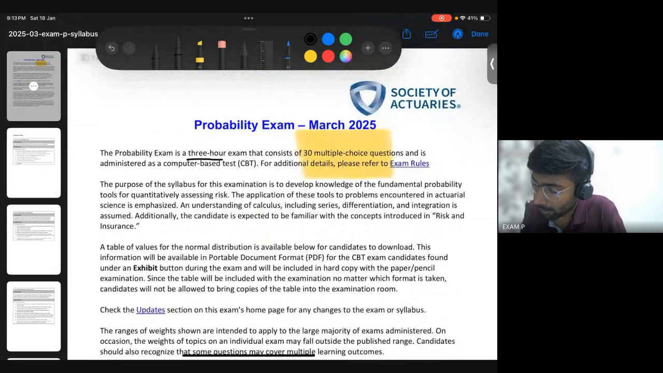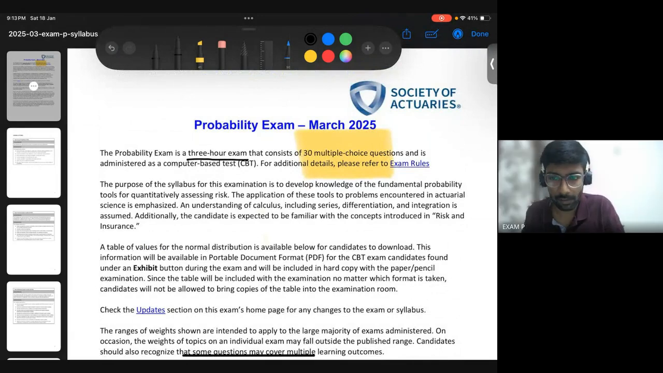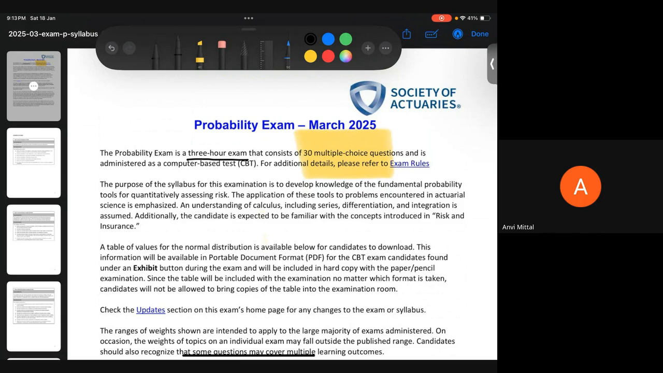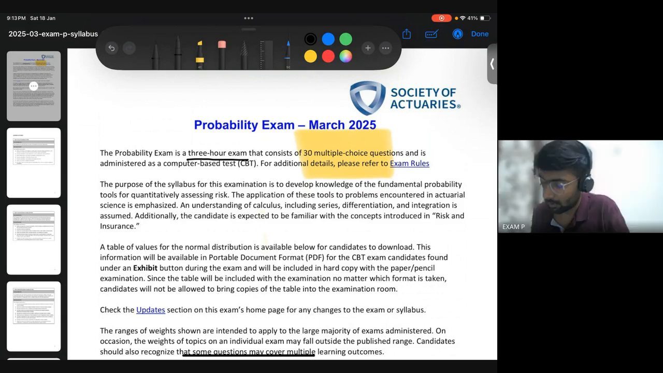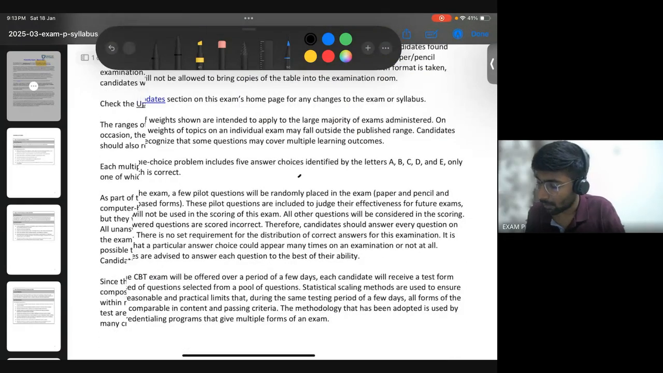Have you registered for the exam? Not yet, sir. Of course, Puneet, your registration will be later, and Anvi, I think yours is also open. Yeah, they're open. I'll be registering right now. Yes, you can do that.